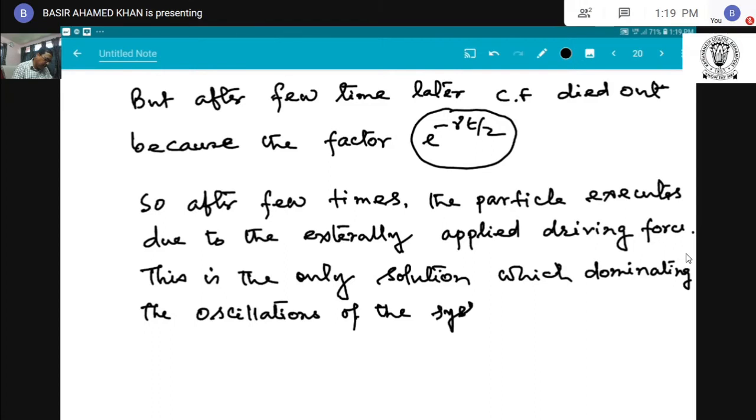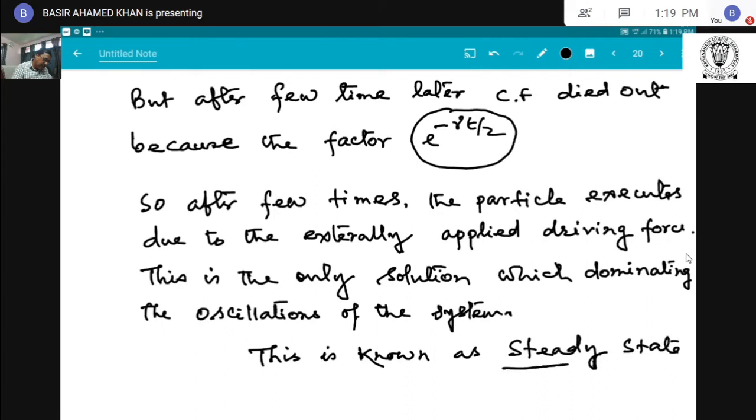This is known as steady state. This is known as steady state solution, or this is steady state. I repeat again. Now what is transient and what is